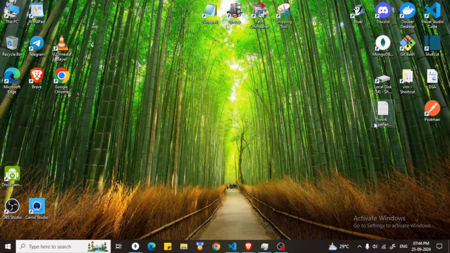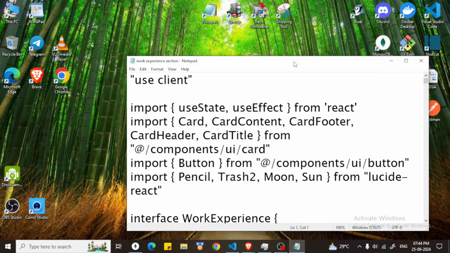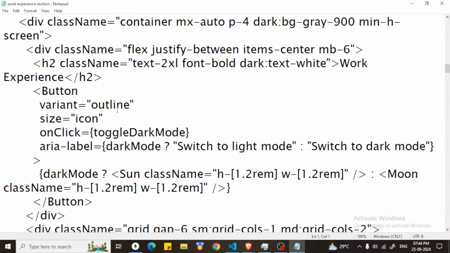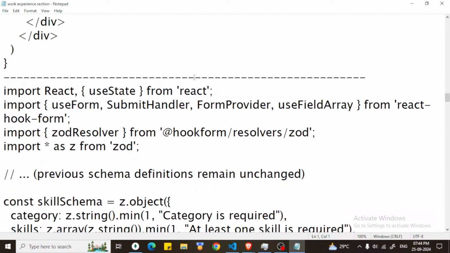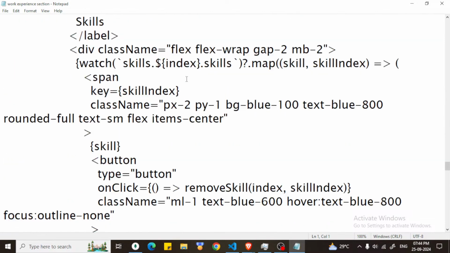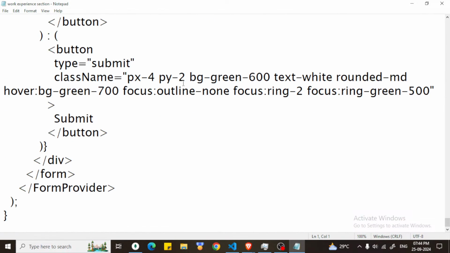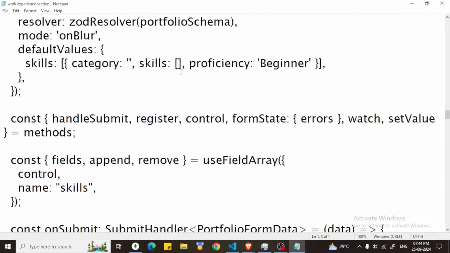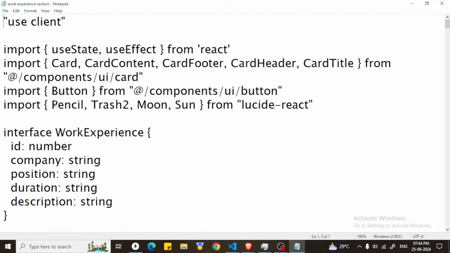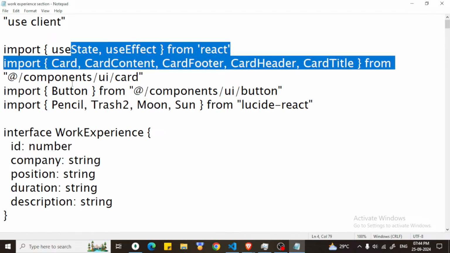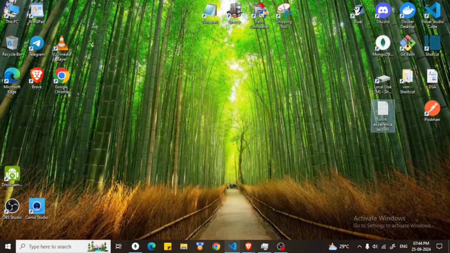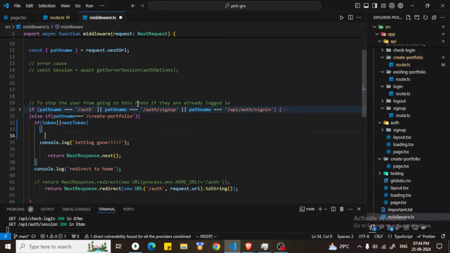Let me see. Work experience. Let me go to here and let me open this. I have already implemented this. Oh, not this. Where was that? Oh, I think I deleted it. Okay, let it go. We will implement it live.